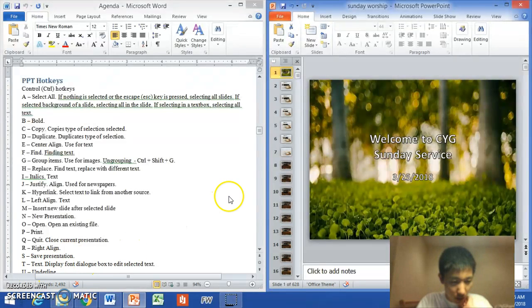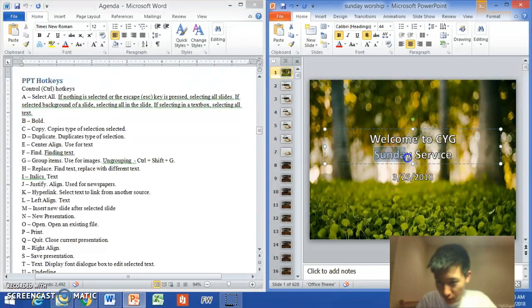Control T, text. Okay, so now if I click on the slide, press Control T, well actually the thing is you have to press Control T this way.